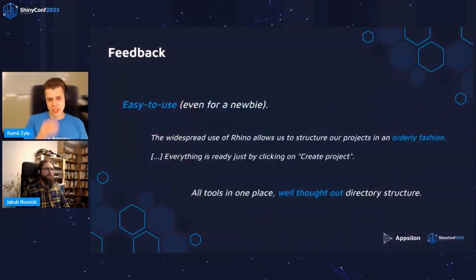And we also received a ton of feedback from the community. And with great pleasure, we can say that to a large extent, it was very positive. Of course, we also received bug reports and feature requests, and we're very grateful for all of them because it allows us to improve the package even further.